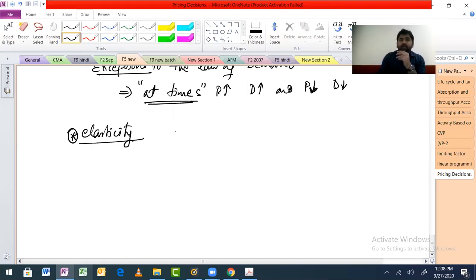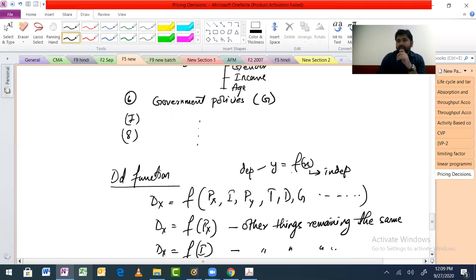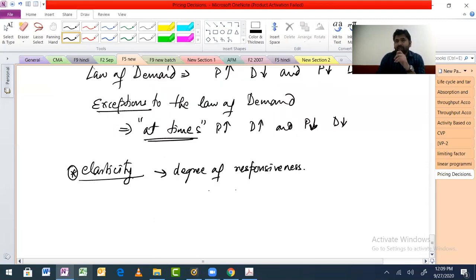Elasticity basically means responsiveness, degree of responsiveness. Initially we also discussed this when we were talking about y equal to f(x). Again, I'll bring that discussion here. Y equal to f(x) means y is a function of x, which means X will move independently and Y will change according to that movement, because this is independent and this is dependent.